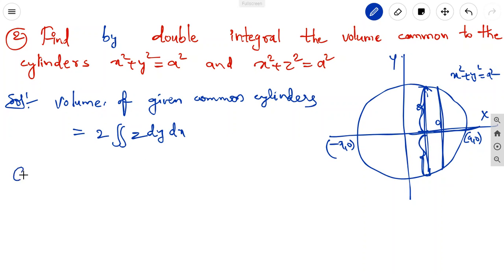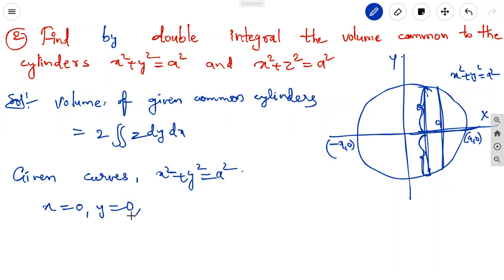Next, take the given cylinders or given curves. One is x square plus y square equal to a square. From this, we can take the x and y limits, where both lower limits are 0, and y can be expressed in the upper limit. y square is equal to a square minus x square, so y equal to plus or minus under root of a square minus x square.